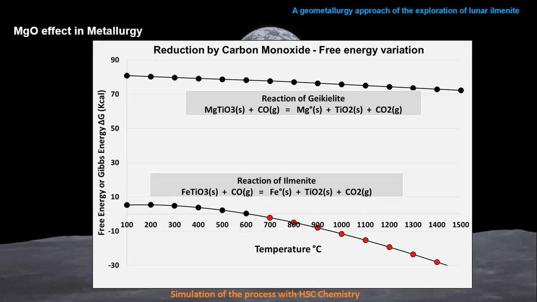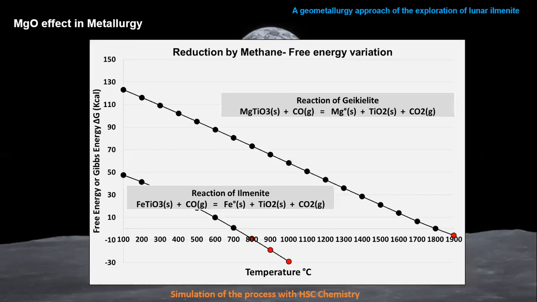You need additional energy sources or power sources to make the reaction, and that is very expensive. It's similar when you use methane. So that means that independent of these three methods, with methane, with carbon monoxide, with hydrogen, geikielite is always a problem.